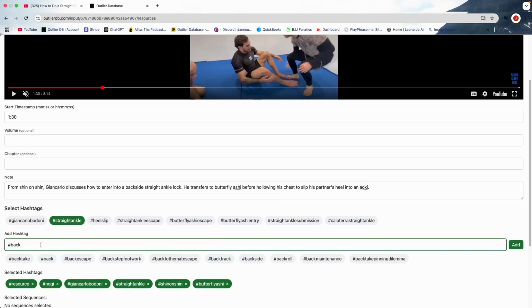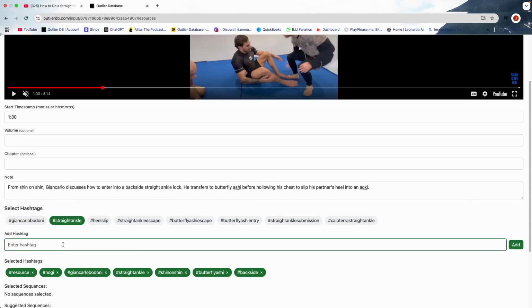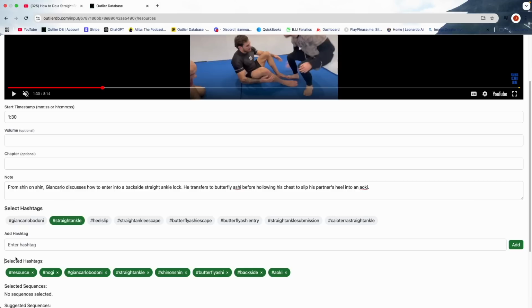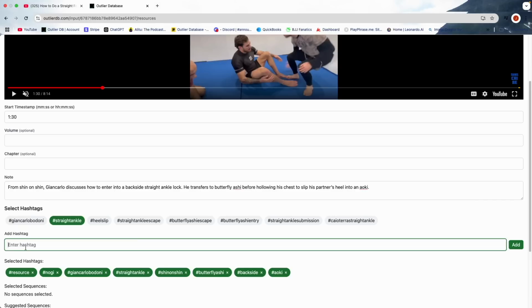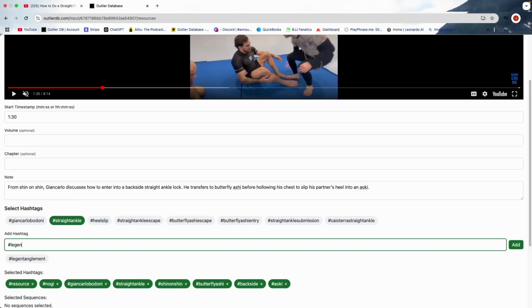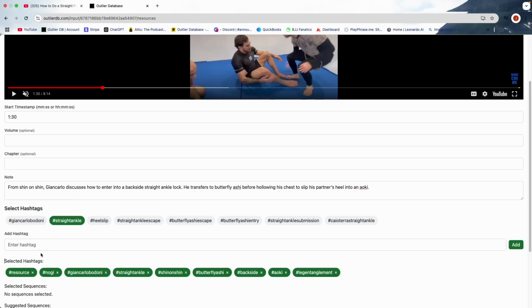We'll add backside. We'll add aoki. And you can even add more general stuff like leg entanglement, whatever you want to do, add it. And again, if the hashtag doesn't exist, you can always add new hashtags to the database, whatever you think is going to help yourself find what you're looking for later on.